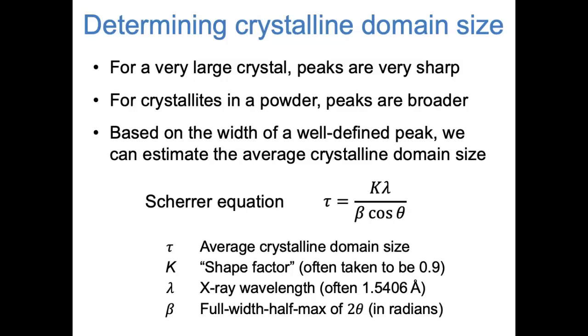Lambda is the wavelength of our X-ray beam. If it's copper K alpha 1 radiation, which it usually is, it's 1.5406 angstroms. And beta is the broadness of the peak, usually taken to be the full width at half maximum of the value of 2 theta in radians. So in this equation, tau has units of distance, lambda has units of distance, and everything else is unitless.